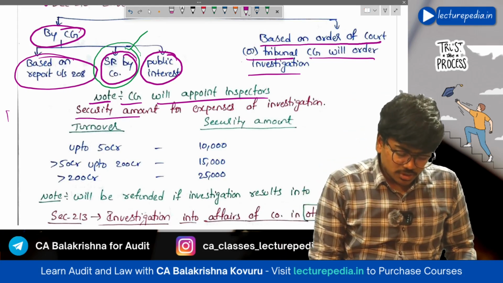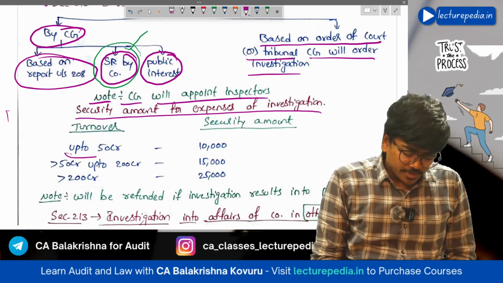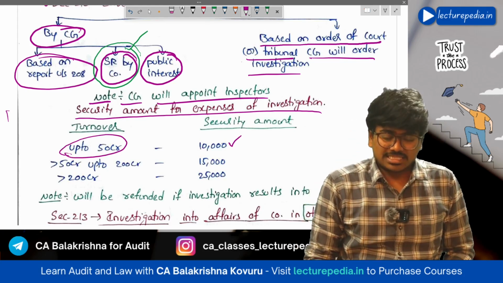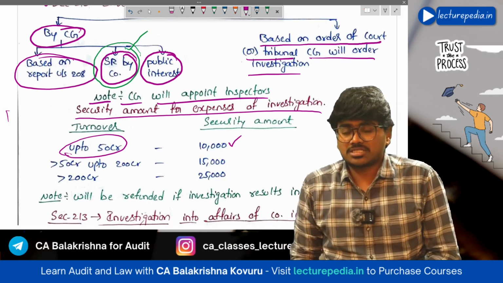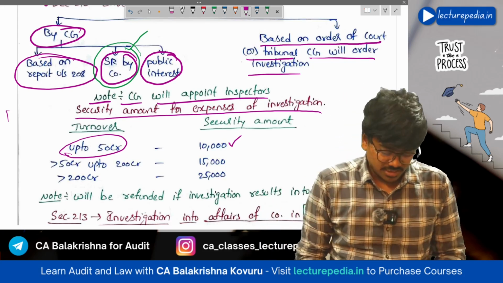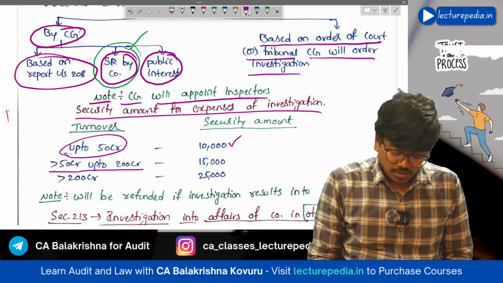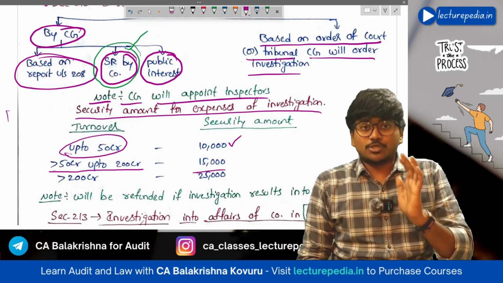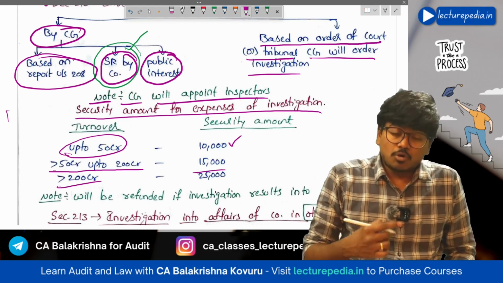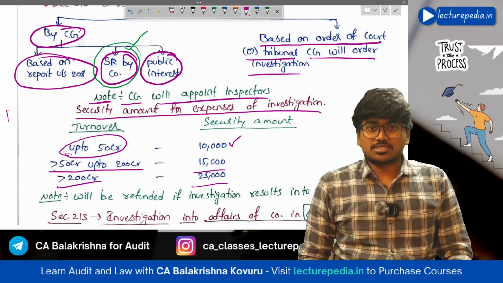See, security amount for expenses of the investigation. If the turnover of the company is up to 50 crore, then 10,000 has to be deposited by the shareholders with the central government. Then the central government will start the investigation. If the turnover is more than 50 crore but up to 200 crore, then 15,000 rupees security amount. If the turnover is more than 200 crores, then 25,000 is the security deposit.